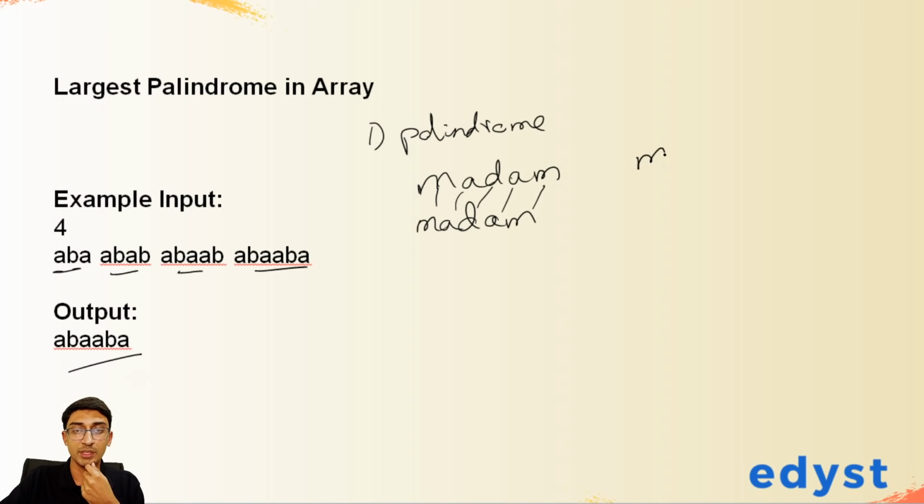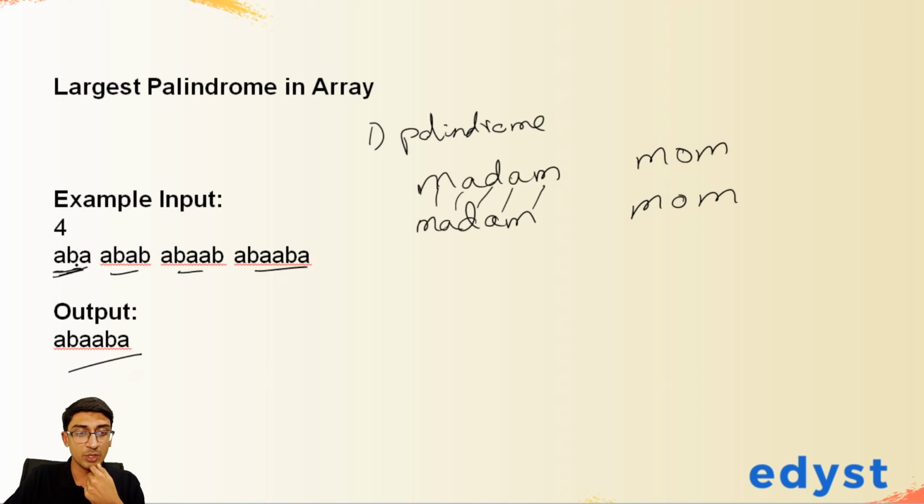Another one could be mom. When you reverse mom, you still get mom. Even dad, reverse dad, you will still get dad, right? So these are examples of palindromes, which when reversed give you the same string again. For example, here ABA is a palindrome. If you reverse it, you will get the same. ABAABA is also a palindrome. If you reverse that, you get it.